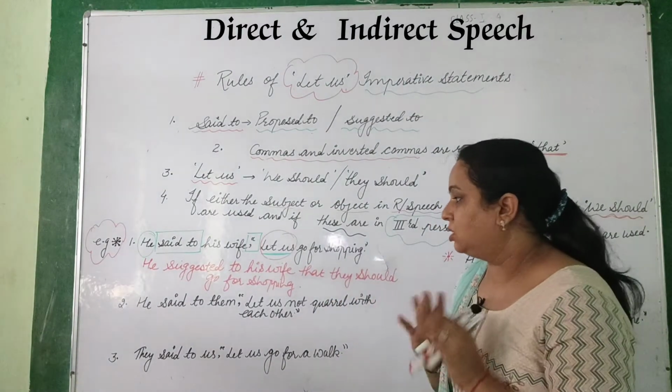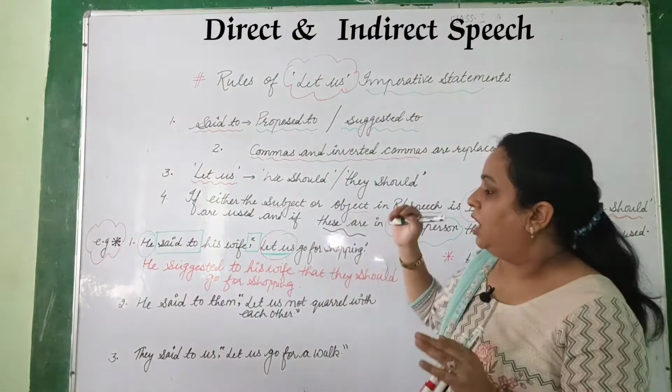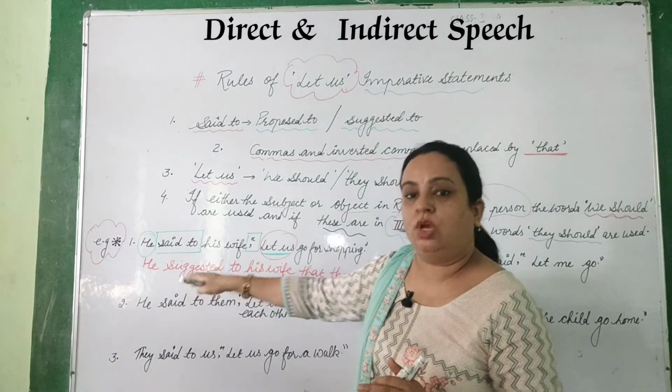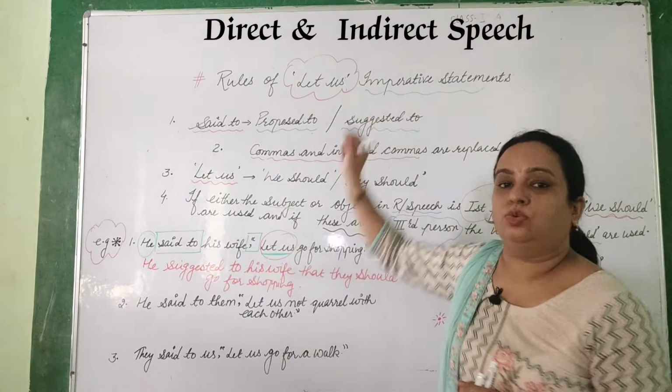Clear? So this is the kind of change. And in place of "suggested to", you could use "proposed to" also.